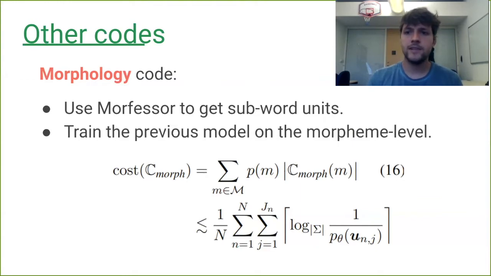Then we can train the same meaning distribution model from before on this morpheme level, assuming the morphemes themselves are the unit with an inherent frequency in language instead of the full word forms. And then we can take the expectation of that with relation to a word token. So we sum the code lengths for each individual morpheme that composes a word.